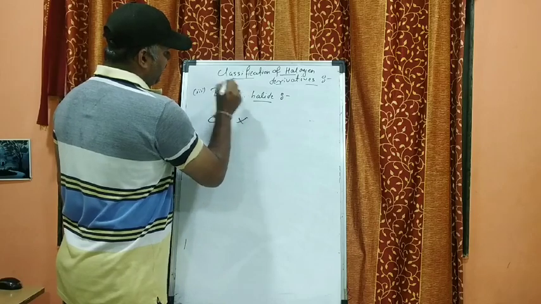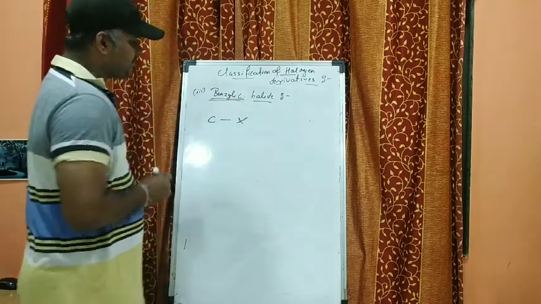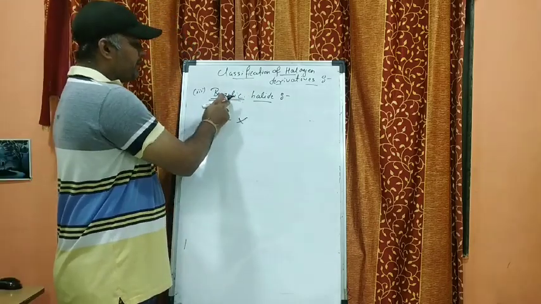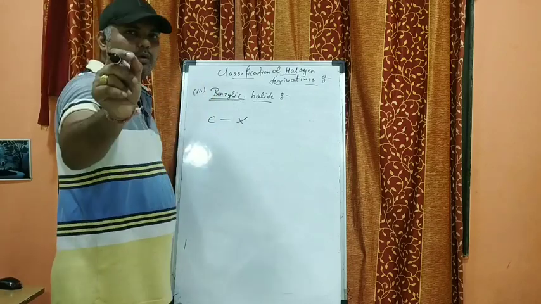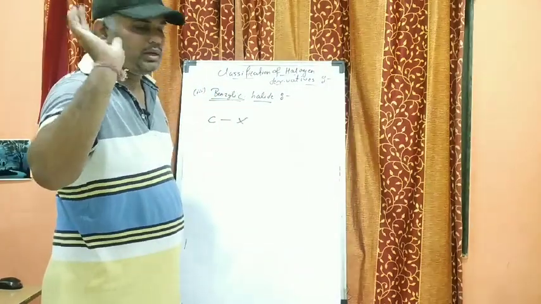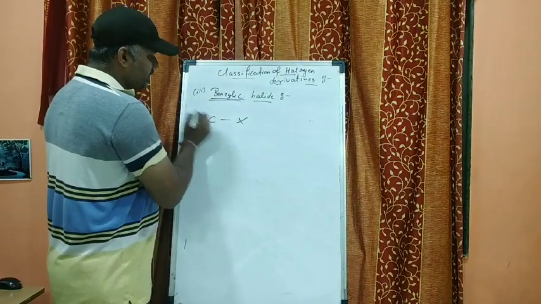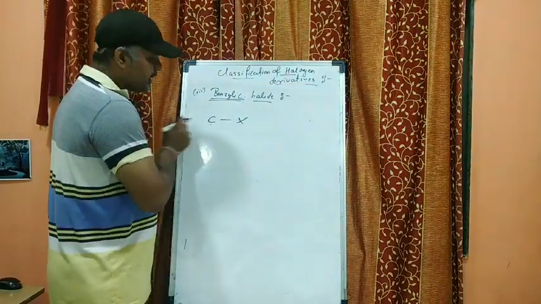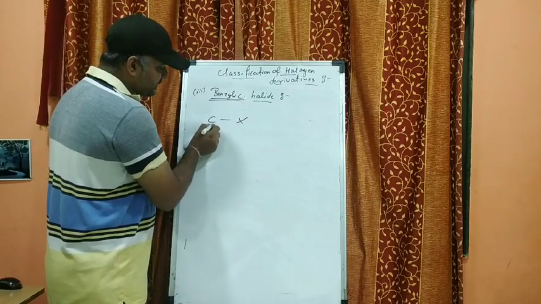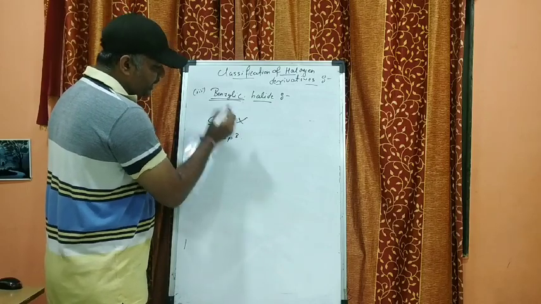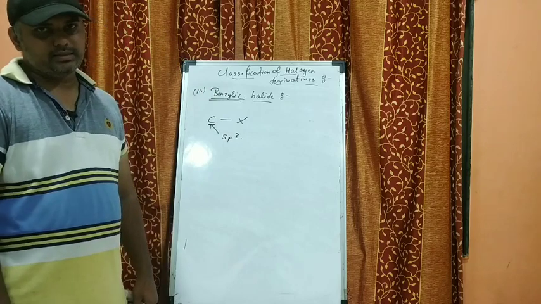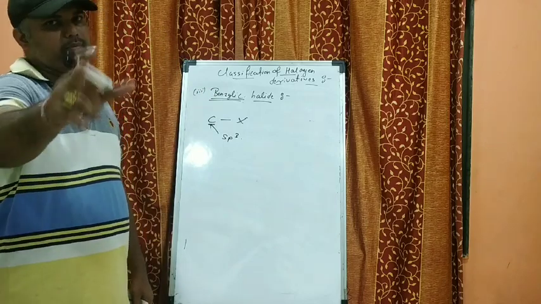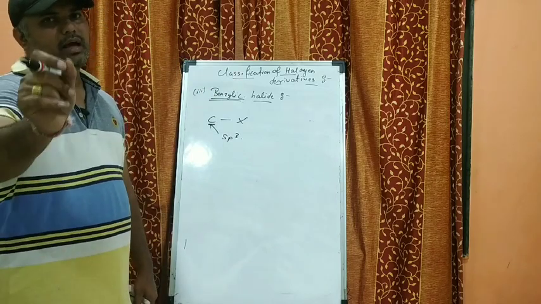Now what does this word benzylic halide mean? Benzylic halide means containing the aromatic ring or the aromatic nucleus. So here also, carbon and X bond is formed, that is, the halogen bond is formed, and this carbon atom is also sp3 hybridized. See, again the nature of the carbon atom is sp3 hybridized.